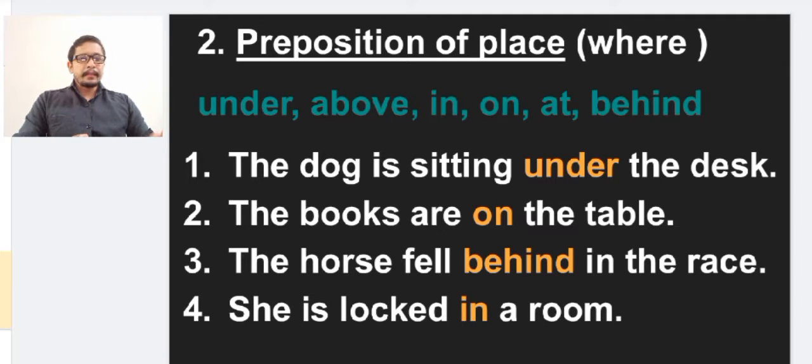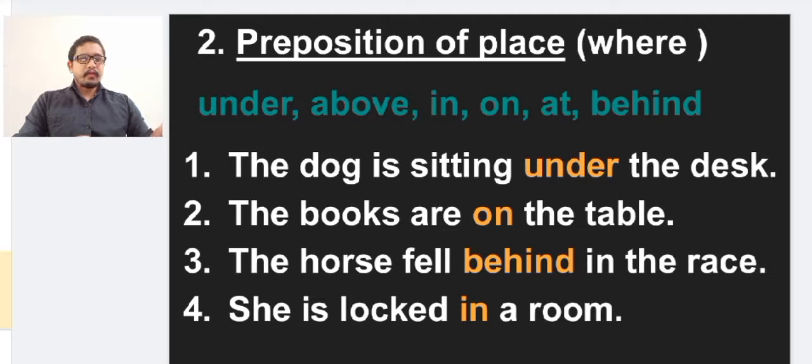Sometimes the same preposition we can use in different meaning. Here the meaning is different. Sometimes the same preposition will be having different meaning and we have to use it in different sentences or different meanings. Examples: the dog is sitting under the desk.